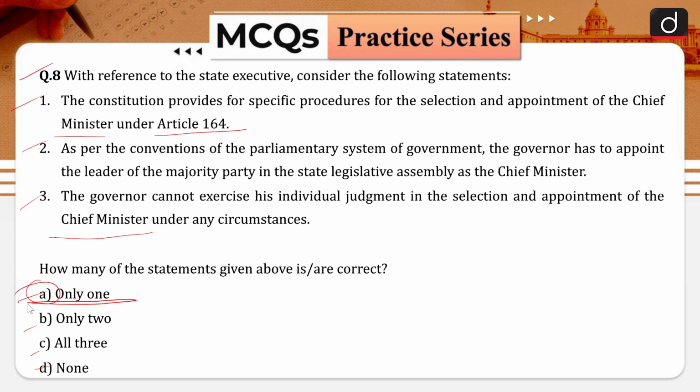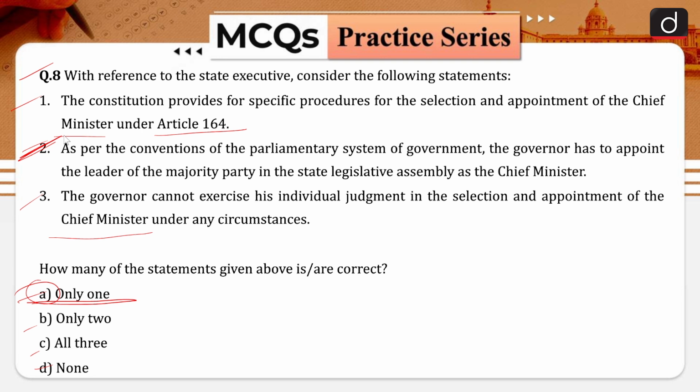However, this does not imply that the governor is free to appoint anyone as the chief minister. In accordance with the conventions of the parliamentary system of government, the governor has to appoint the leader of the majority party in the state legislative assembly as the chief minister, and that is why your statement number 2 is correct in nature.